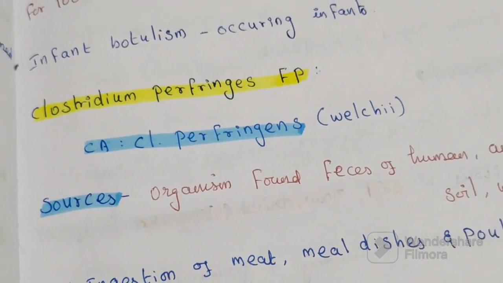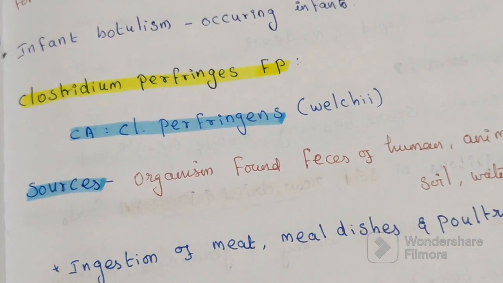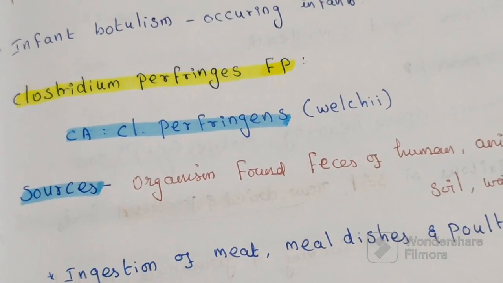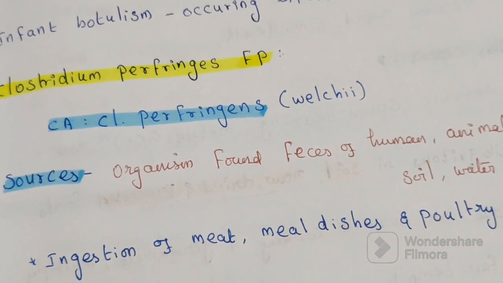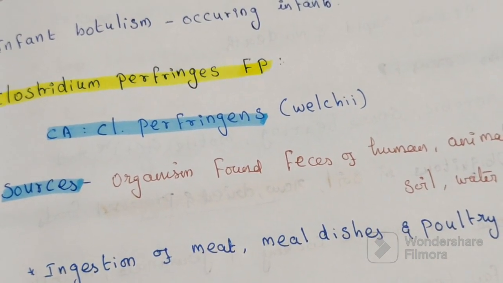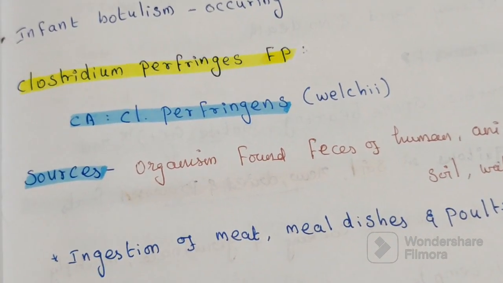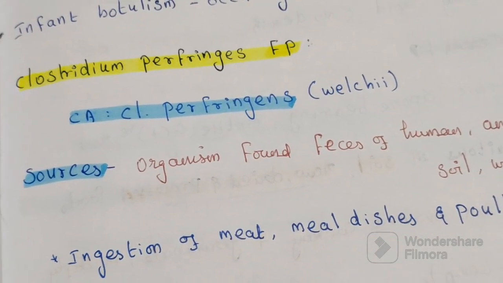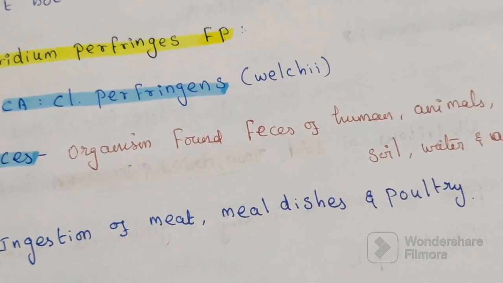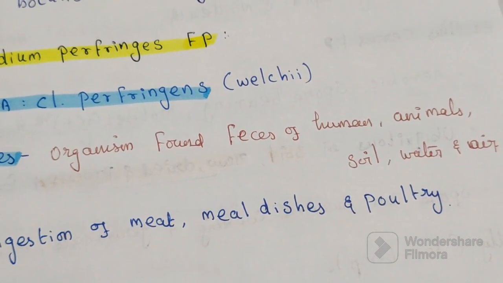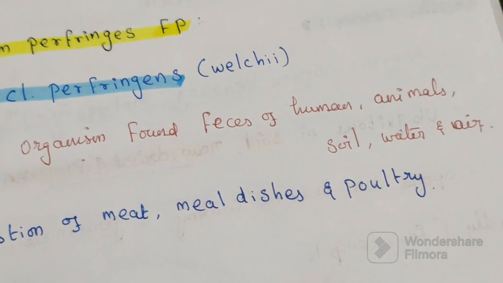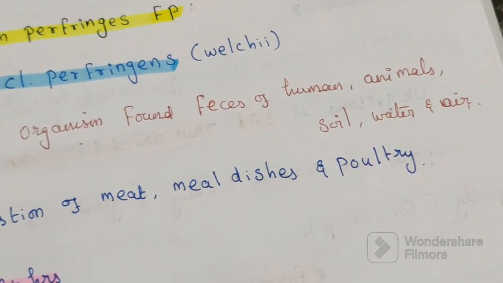Next bacterium, Clostridium perfringens food poisoning. It is a less common type of food poisoning. Causing agent: Clostridium perfringens welchii. Sources: this organism is found in the feces of humans, animals, soil, air and water.